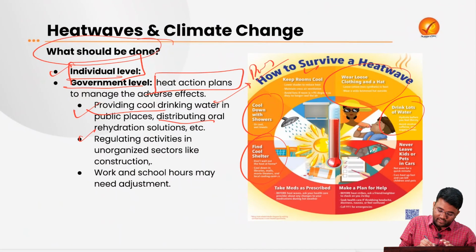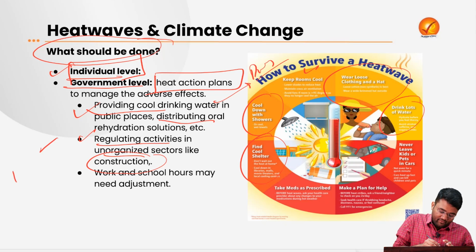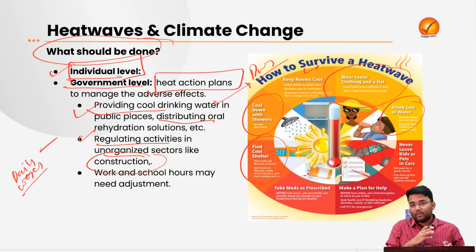Then next, there is a need for regulating the activities in the unorganized sector, especially sectors like construction where daily wage workers might be working despite ignoring the conditions of heat waves, so that they do not lose the financial incentives that they would be getting while working on these construction sites. So the government may provide some incentives to these daily wage workers from time to time, so that they do not become prone to these heat wave conditions.